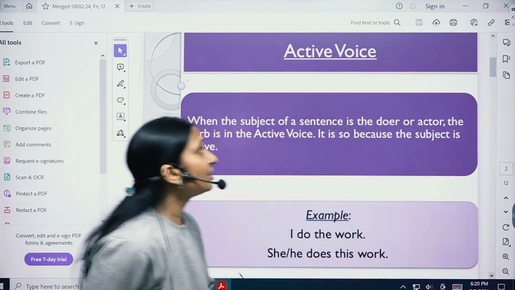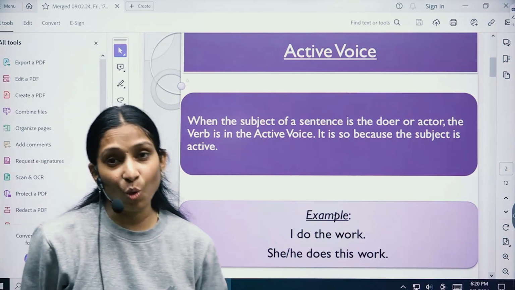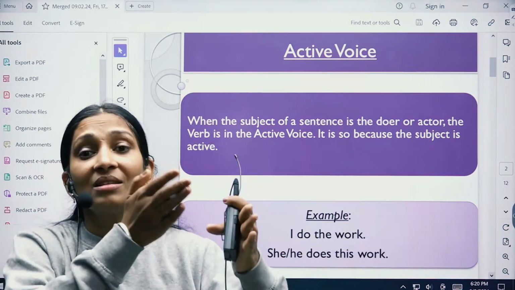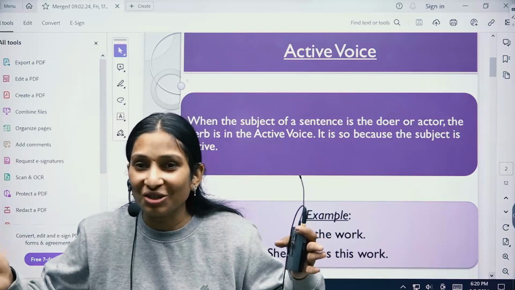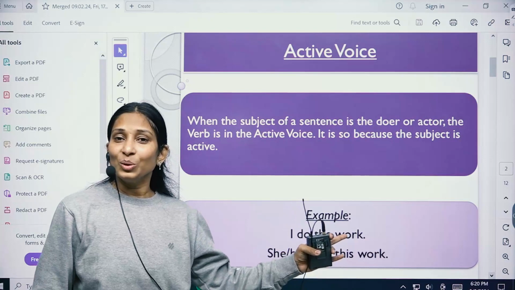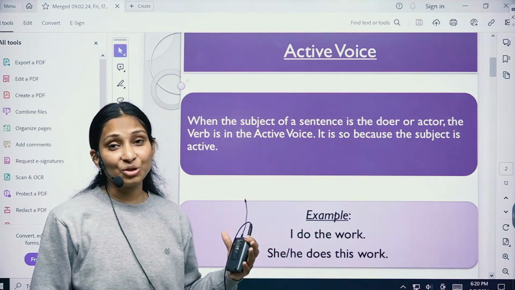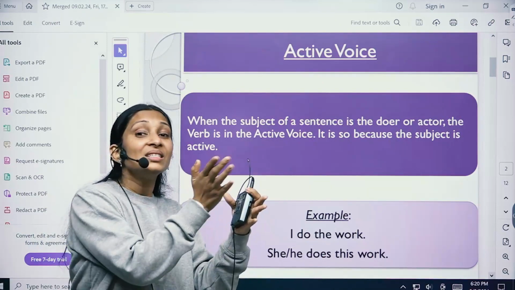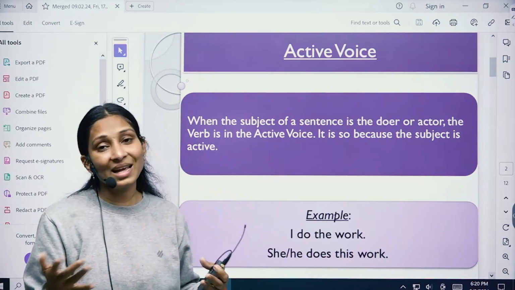Let us first understand what is active voice. Children, what is active voice? When the subject comes first and the subject is performing any action, right? Let us understand this also through an example. I do the work. Here, I is the subject and I is doing some work, right? So when the action is being done by the subject, it is known as active voice.